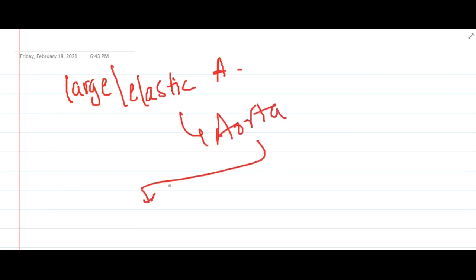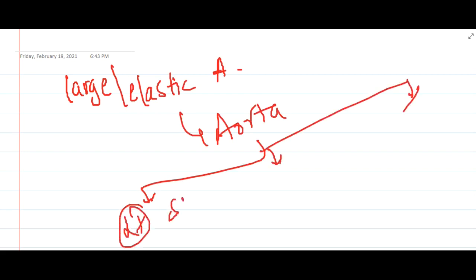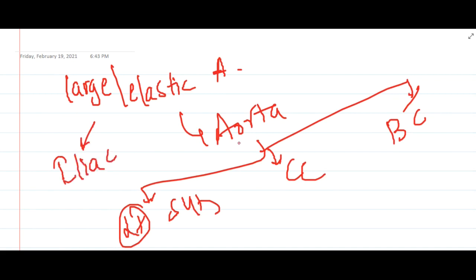Large or elastic arteries are present. These elastic arteries mainly include the bigger aorta and its branches. We have 3 branches of the aorta: the left subclavian, the common carotid, and the brachiocephalic. All these are the bigger arteries, and these elastic arteries also include the iliac arteries. These are large and elastic arteries.